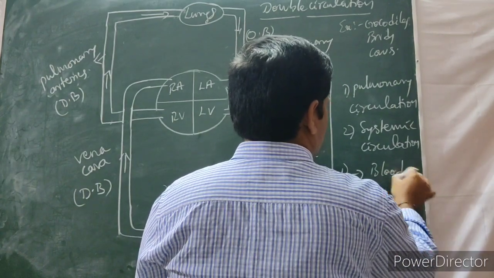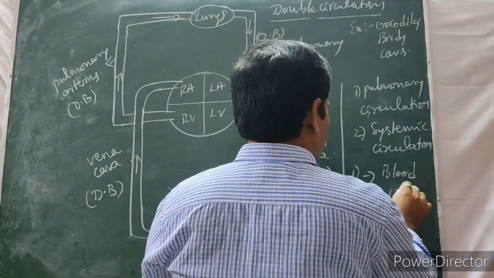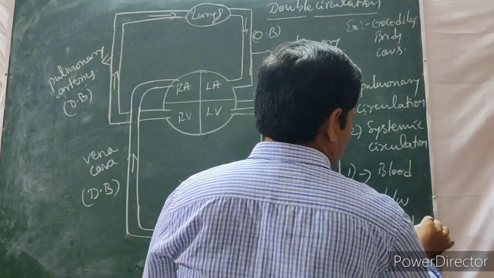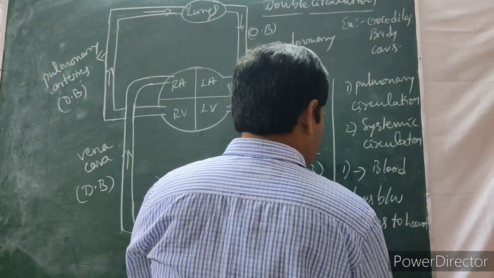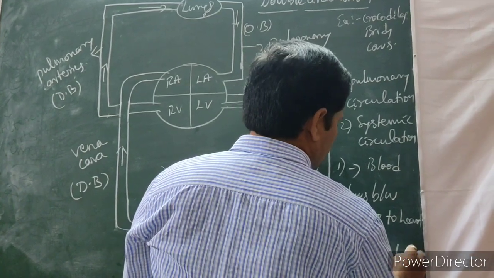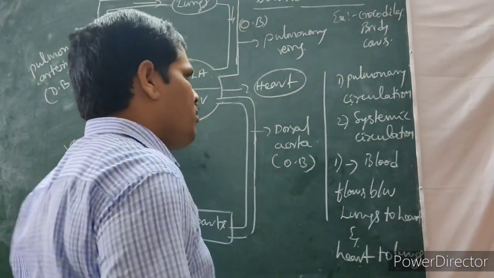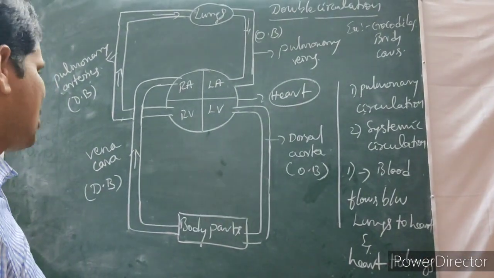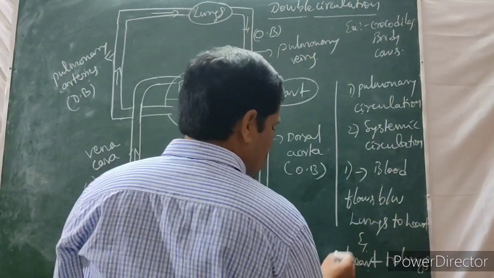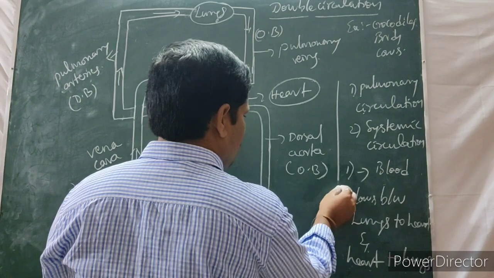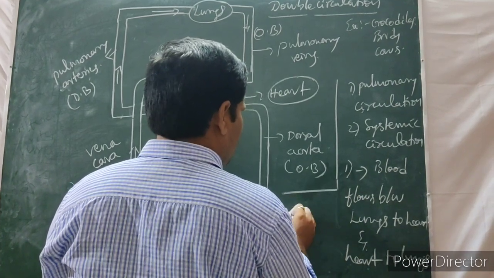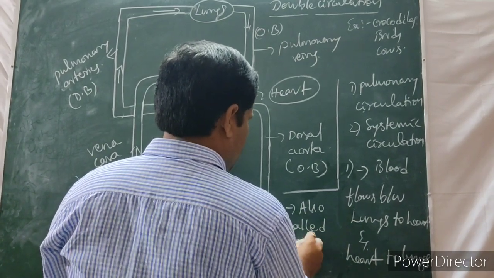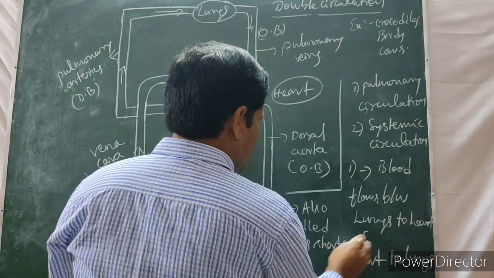Blood flows between the lungs to heart and heart to lungs. Heart to lungs and back is called the pulmonary circulation. It is also called the shorter circulation. Pulmonary circulation is also called the shorter circulation.